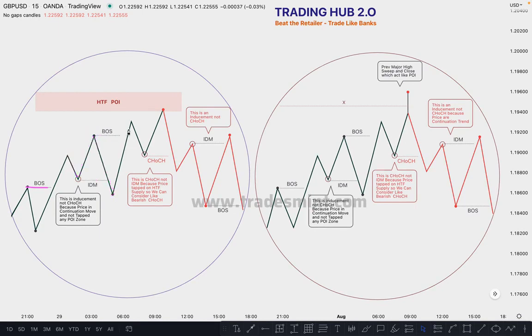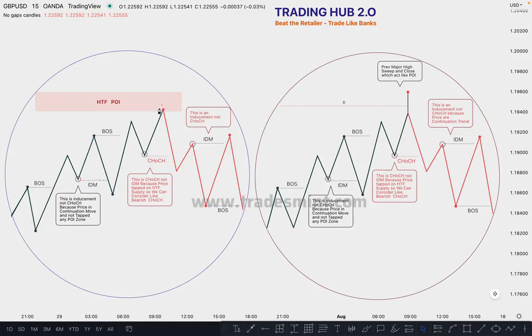Okay, so market momentum is bullish in this case, and this is our break of structure, and this one is our inducement. This is not change of character. Change of character will be created only on a demand zone or supply zone.